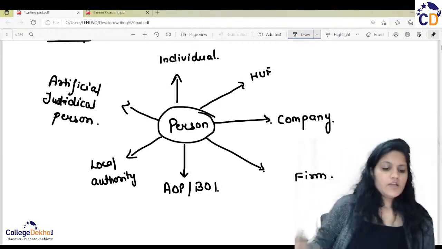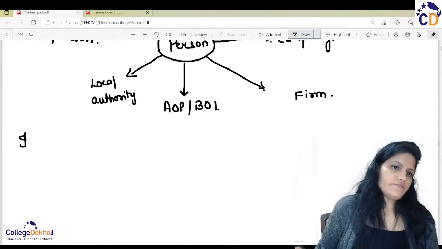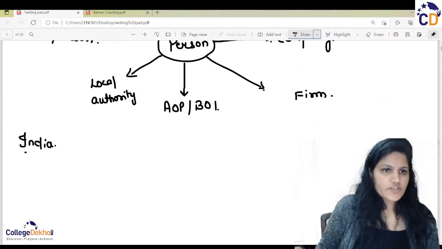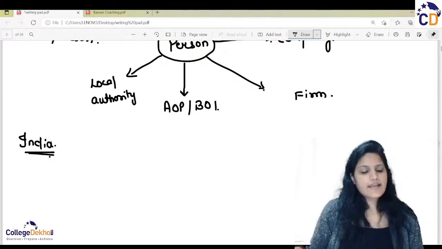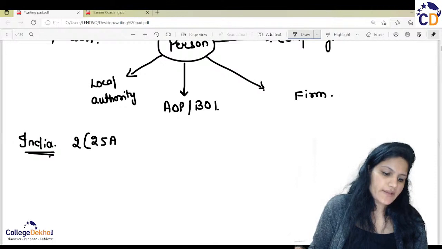One more very important definition, that is India. What is the definition of India under the Income Tax Act 1961? It is defined under section 2 clause 25A.